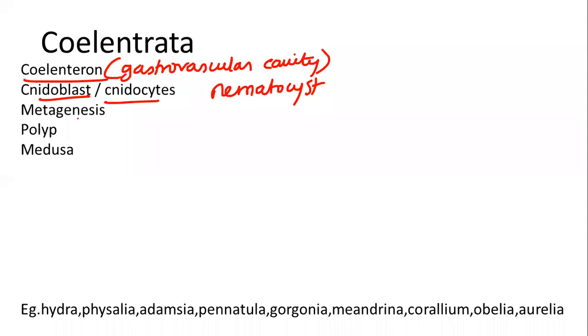Okay, then metagenesis. It undergoes metagenesis. Metagenesis is nothing but alternation of generations. Okay, it has two different structures, the polyp and the medusa. The polyp part is sessile and cylindrical.